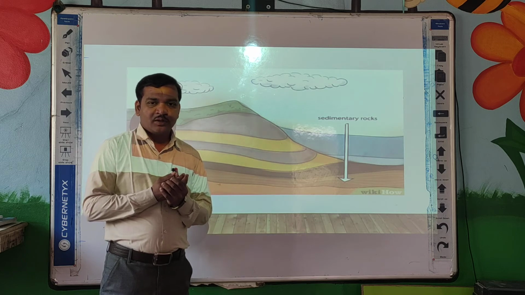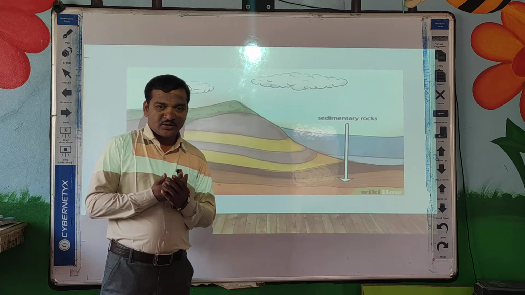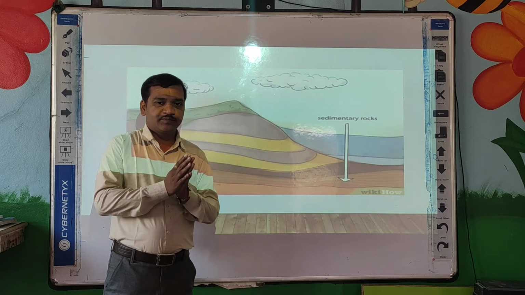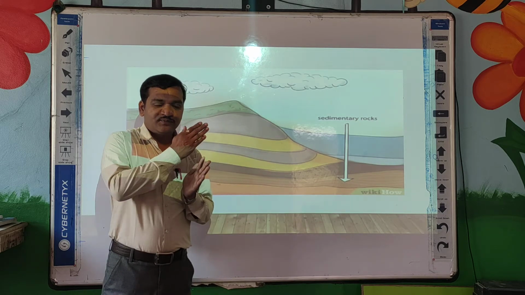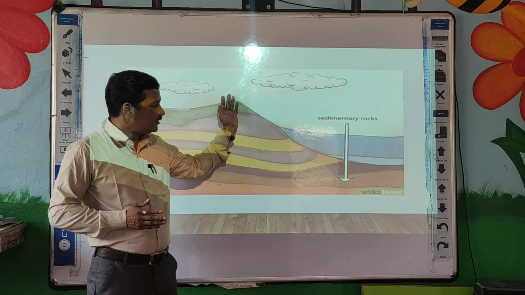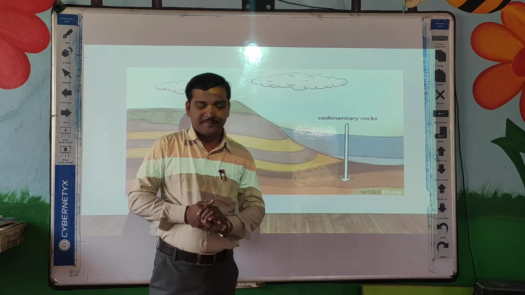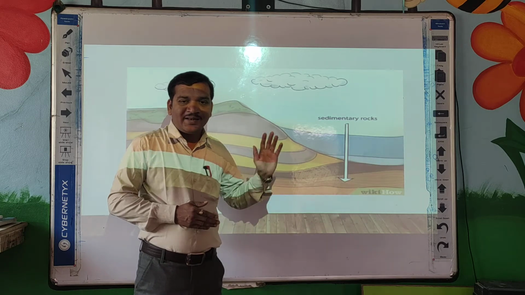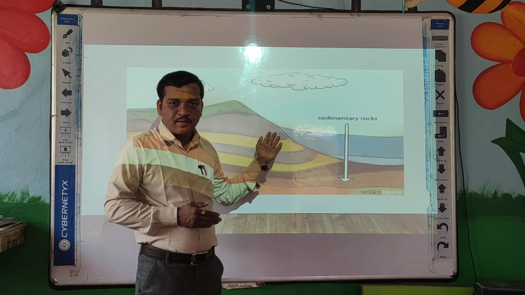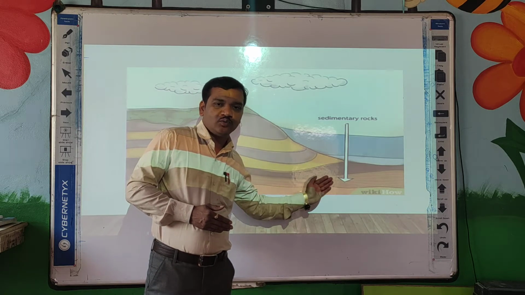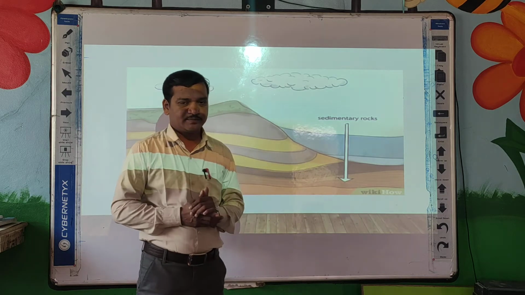See students, when there are rains, or due to the rivers, the rivers flow from the mountains towards the bottom of the mountain. At that time the rivers bring the rock particles along with the water from the mountains.